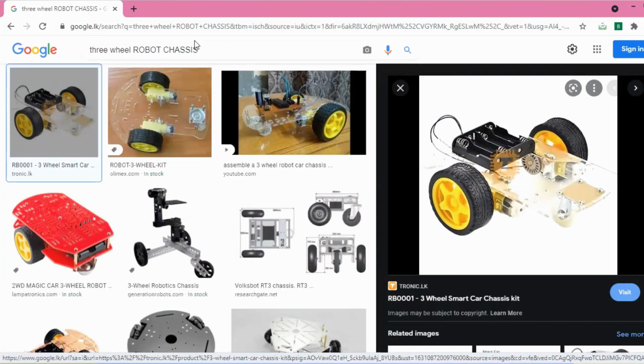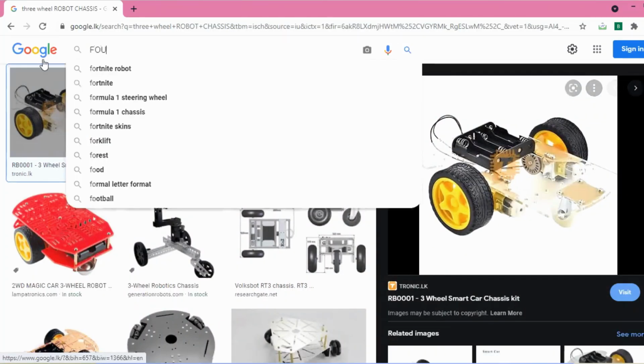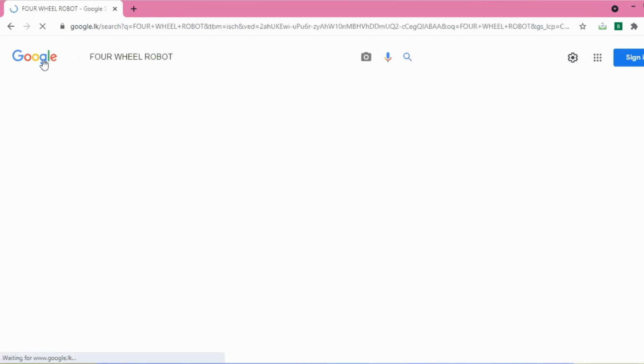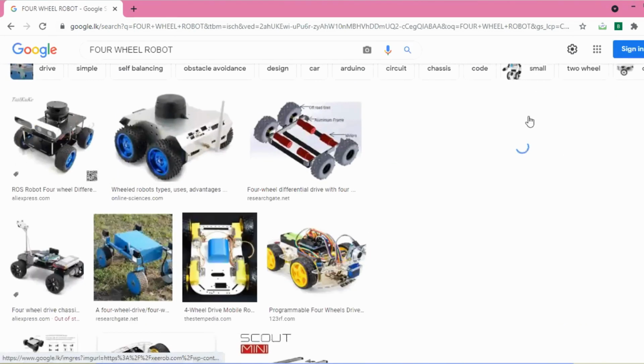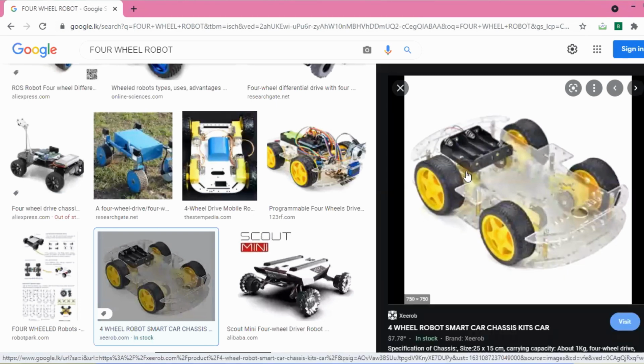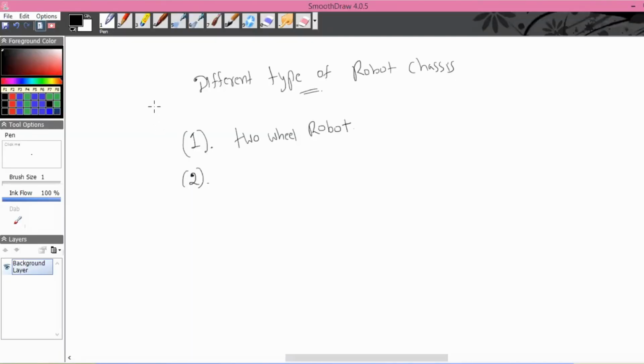Now let's search for four-wheel robot. Let me show you the four-wheel robots, then we will discuss. This kind of robot chassis I am referring to as a four-wheel robot. How many wheels are there? Four wheels. And each wheel has a separate DC motor. So how many DC motors are there? 4 DC motors. So let's write that. Our second robot chassis type is four-wheel robot.